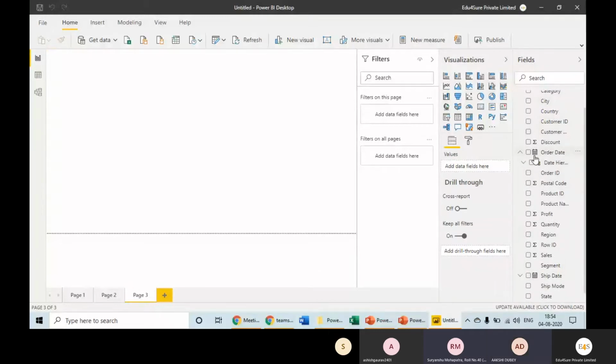So this is artificial intelligence. Power BI understood automatically that this is a date, so it has added a calendar, right? Another thing, it has added this date hierarchy automatically. When you drill it down, you can see year, quarter, month, and day. So basically, it has bifurcated the date field into year, quarter, month, and day for us. So we can use it that way as well.